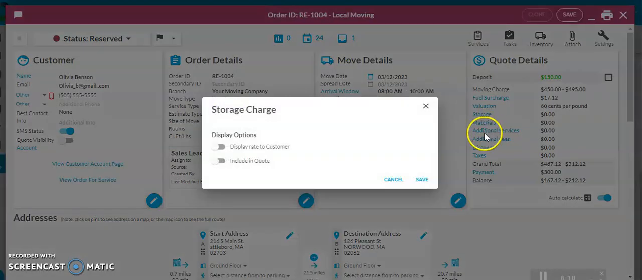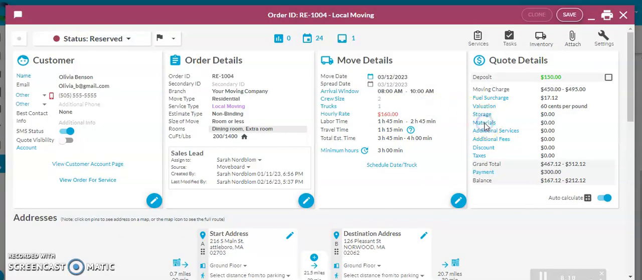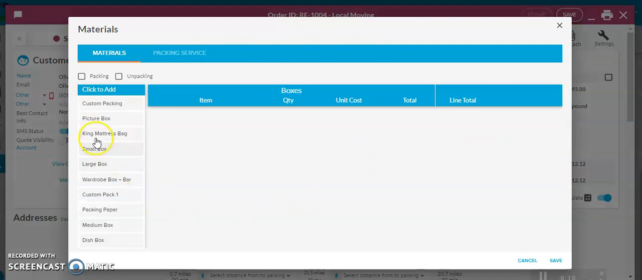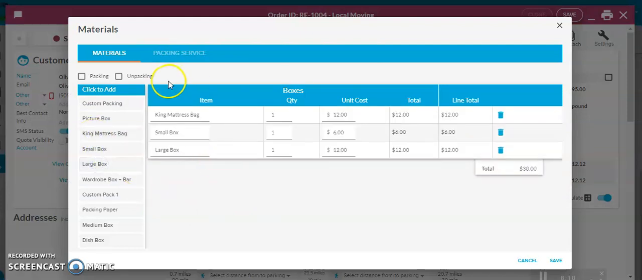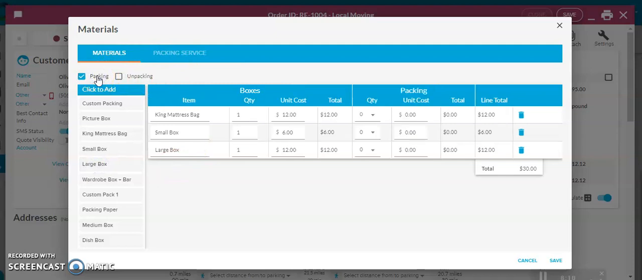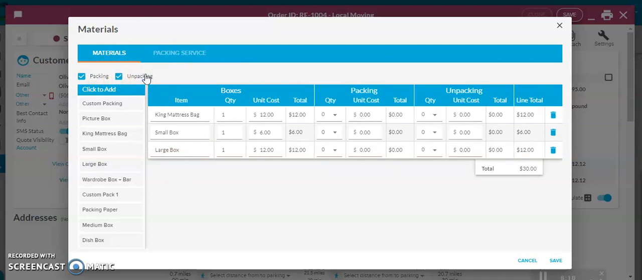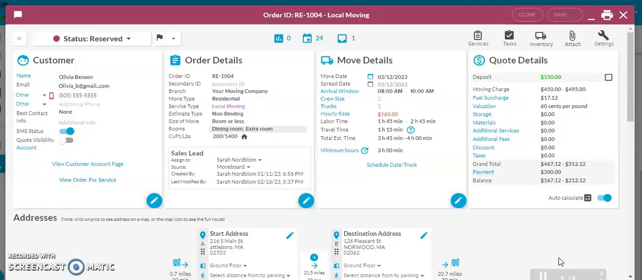Over here, you're going to see storage, and it's going to just give you the option to display the rate to the customer and include that calculated storage amount in the quote if you're adding storage. Over here, this is where you can add materials. So you can add your packing materials right here. You can select those. You can add a packing, and then you can also add them as unpacking if you want to as well, and save that.